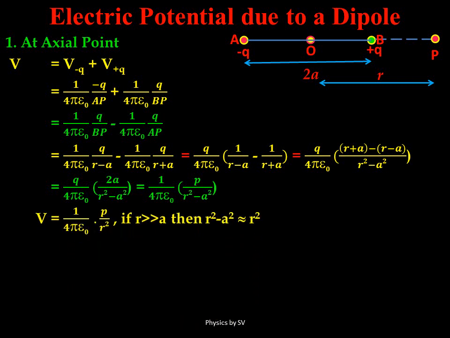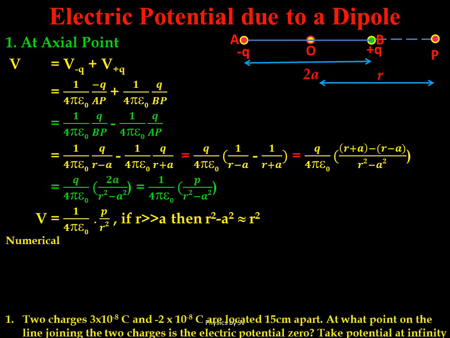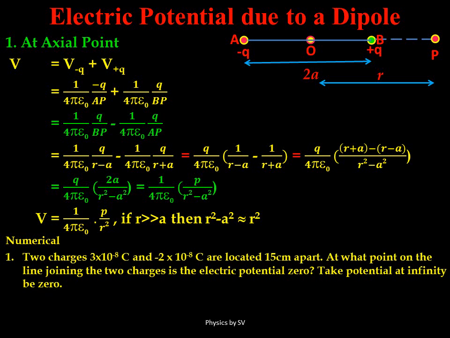If again the dipole length is much smaller than the distance r, then r squared minus a squared can be taken as equivalent to r squared. So the final expression for electric potential at an axial point is V equals 1 upon 4 pi epsilon naught times P by r squared, which shows that the potential of a dipole at an axial point is inversely proportional to the square of the distance. This numerical, which is often asked in exams, is given for your practice.